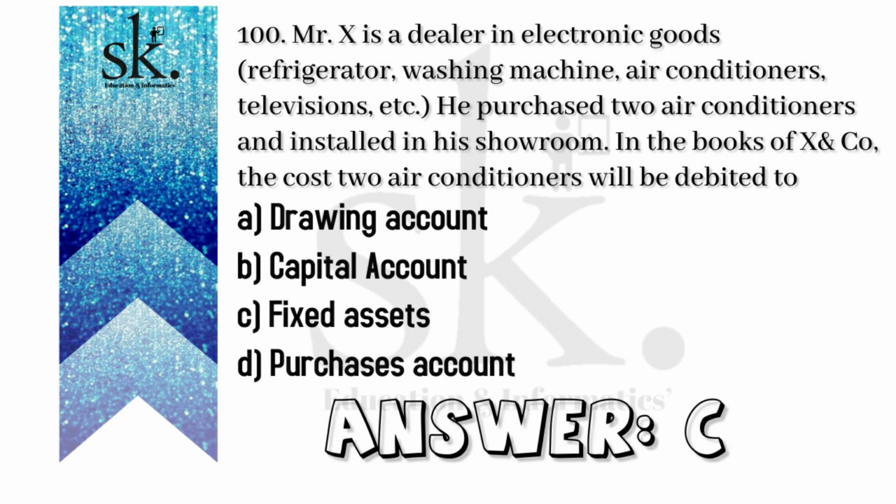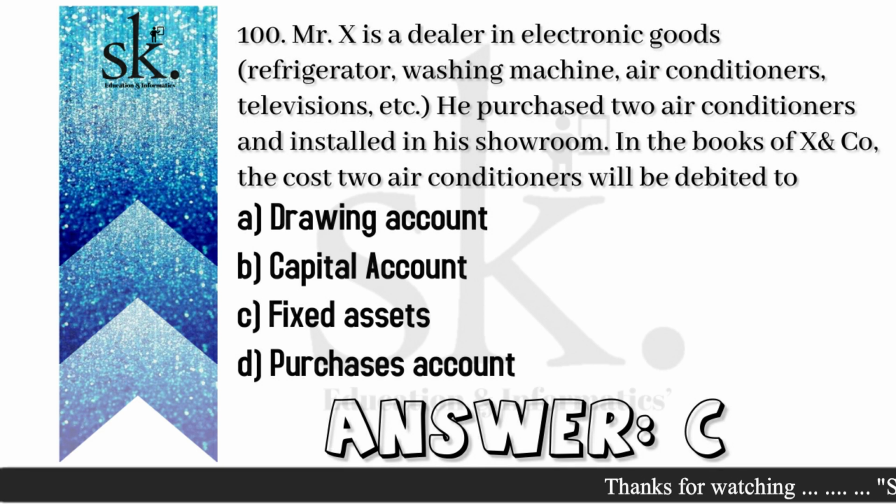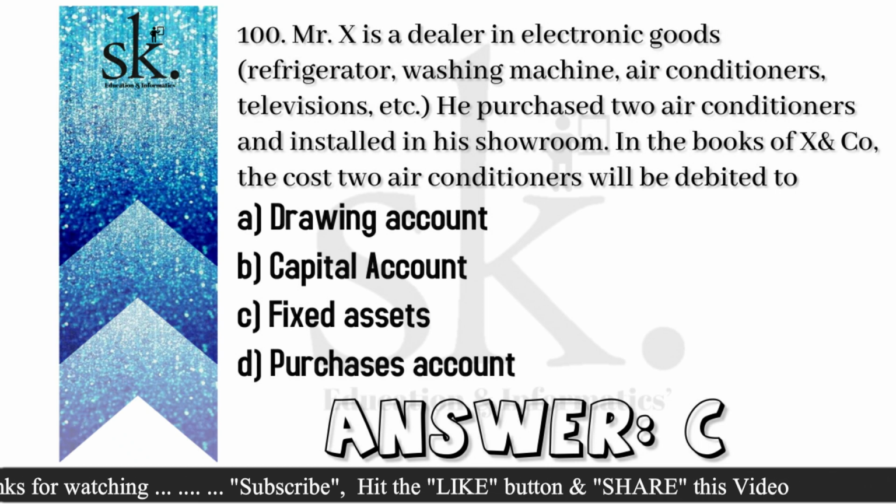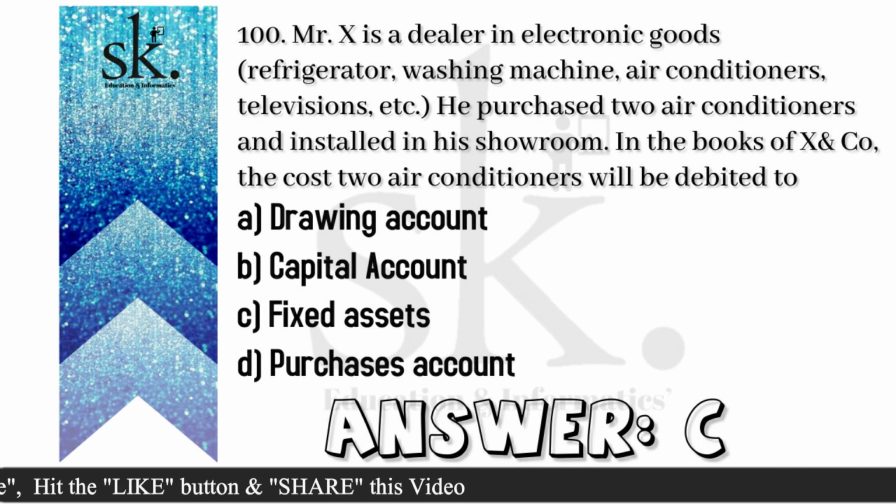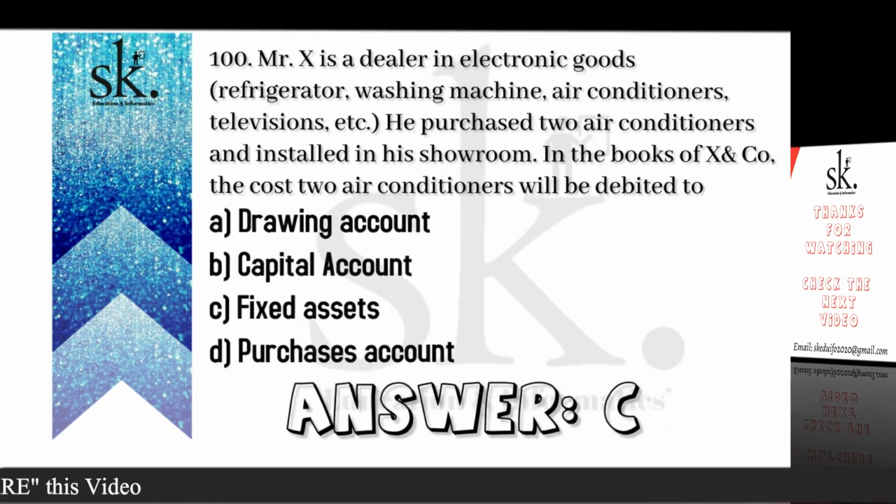In the books of X & Co., which is this particular electronic goods company, the cost of these 2 air conditioners will be debited to. Now, as we said, it's not a part of resale. It has been installed in his showroom, so it will be a part of the fixed asset. So both the air conditioners are to be considered as a part of a fixed asset. So the correct option will be C, fixed asset.